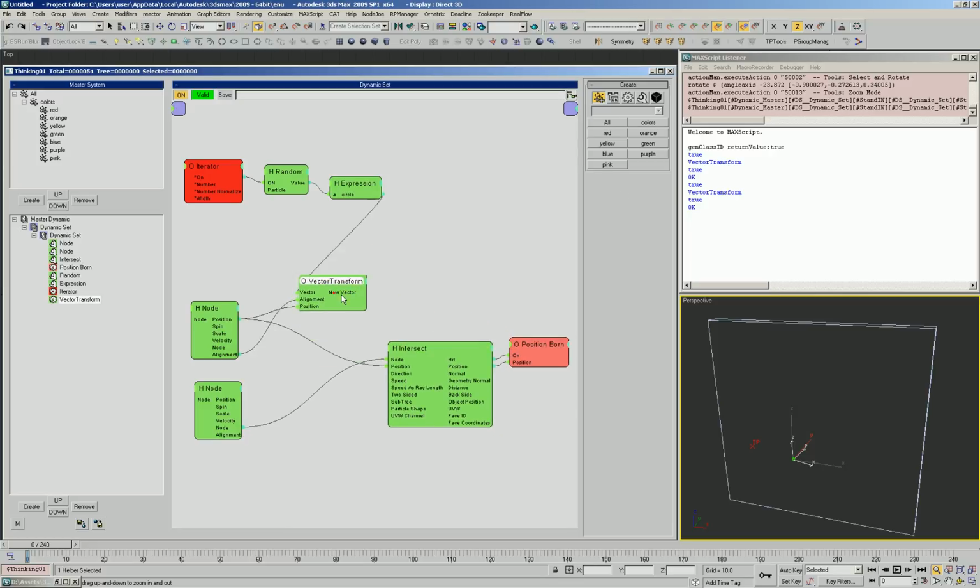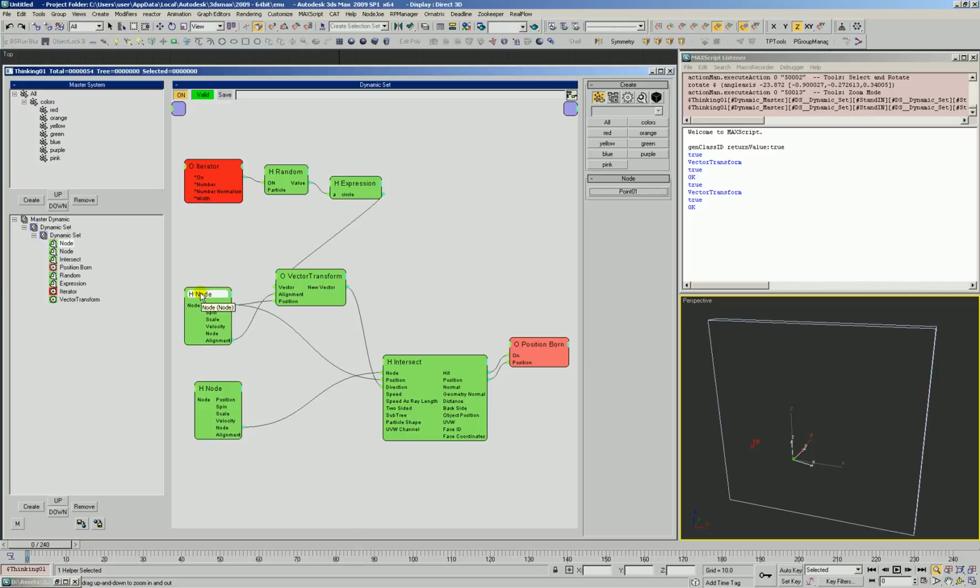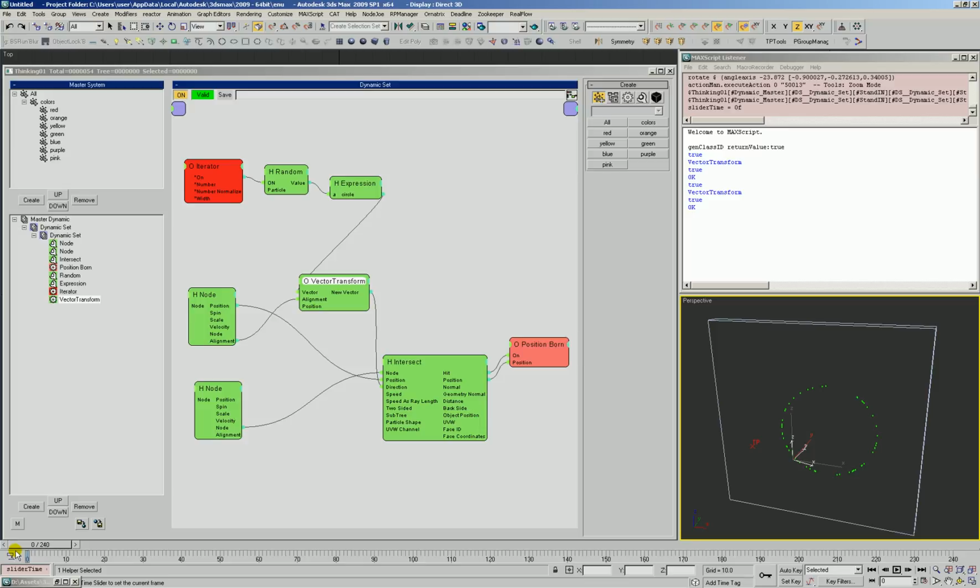Okay, and then we're going to take our direction and put it into the intersect. Remember, we've got our node controlling its alignments, controlling how this vector is being transformed. Something we're going to have to do here, though, is disconnect this position. We don't want the position included now since we're dealing with the direction. You can leave it on and find out why.